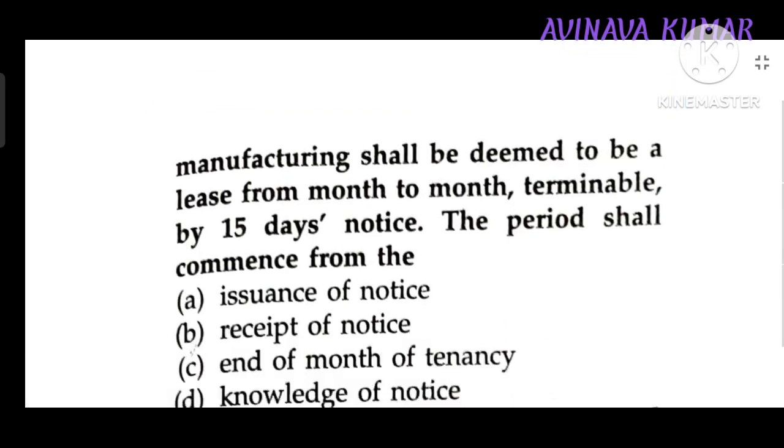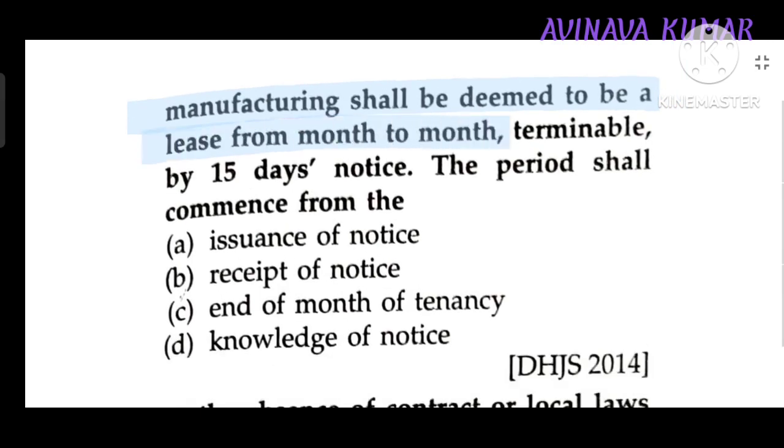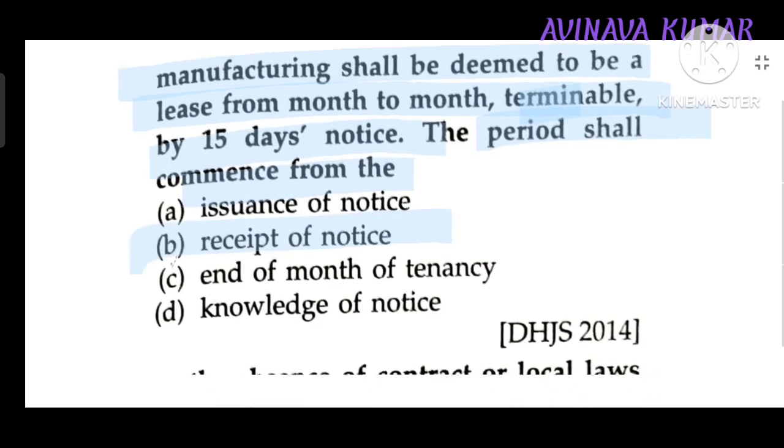In the absence of a written contract, a lease of immovable property for a purpose other than agriculture or manufacturing shall be deemed to be leased from month to month, terminable by 15-day notice. The period shall commence from the receipt of the notice.